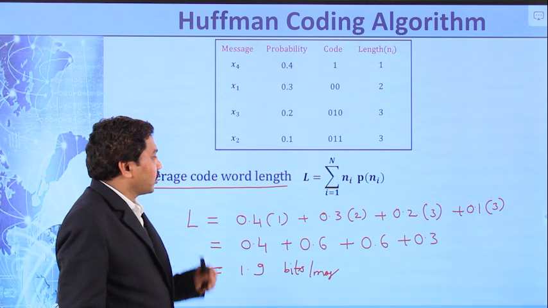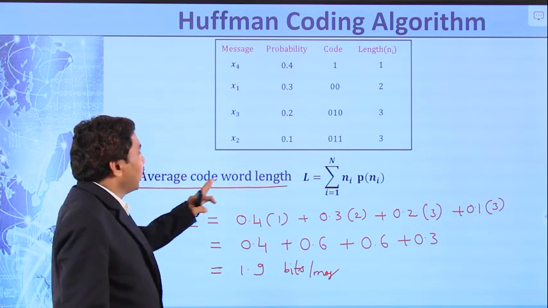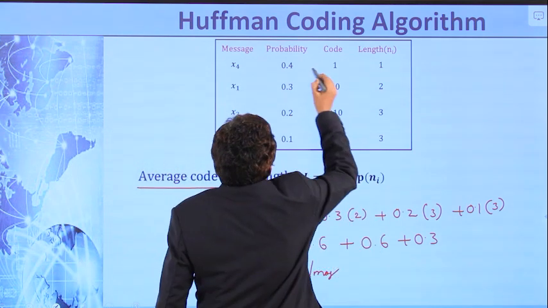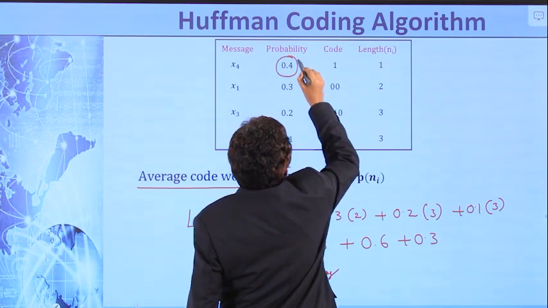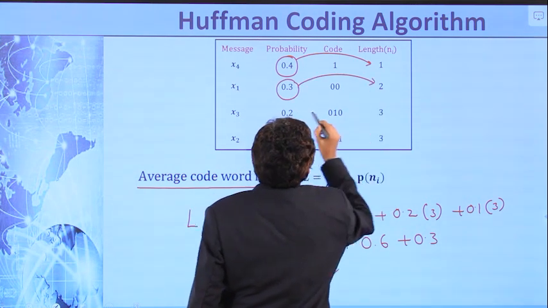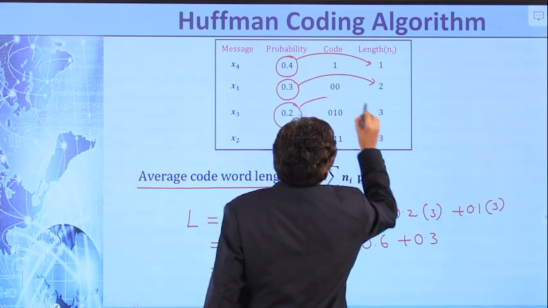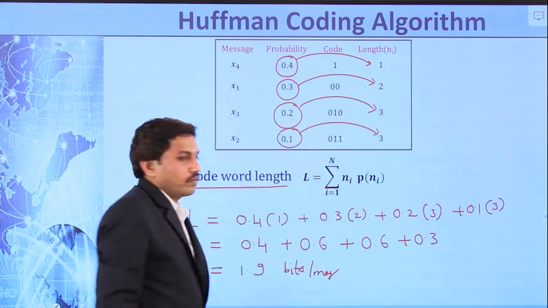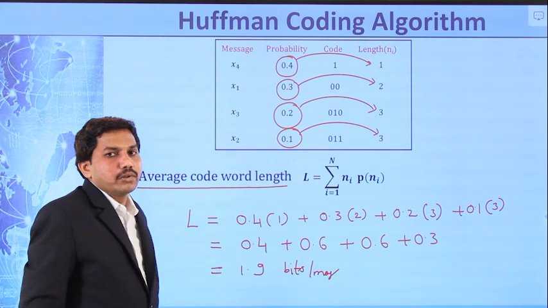That is how to calculate the average code word length. Each probability is multiplied by the length of its code word. You can simplify by using a calculator.